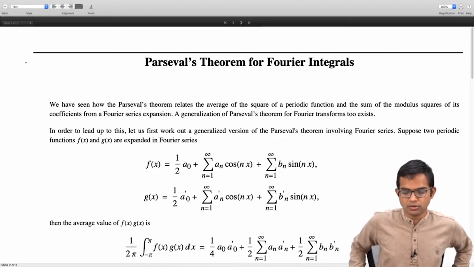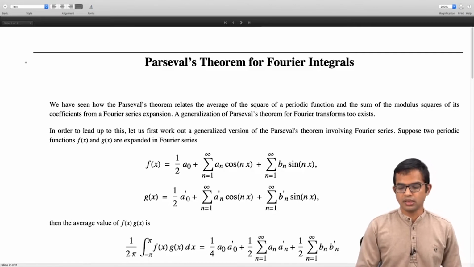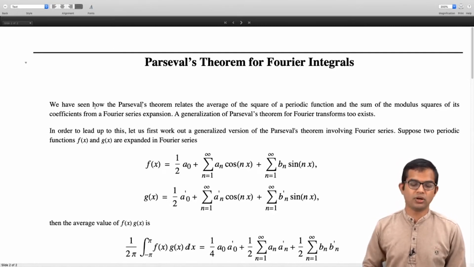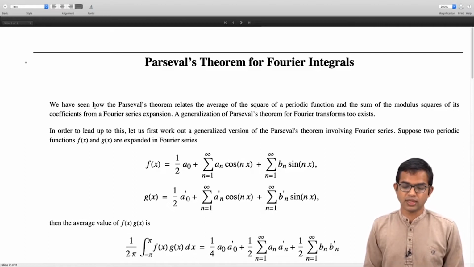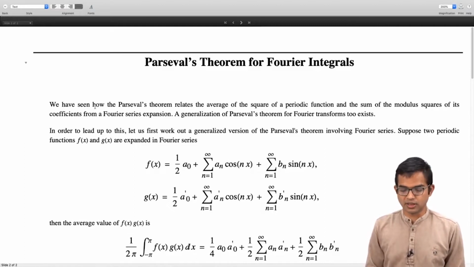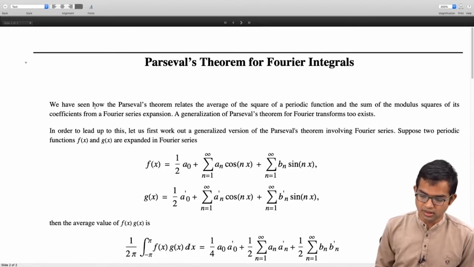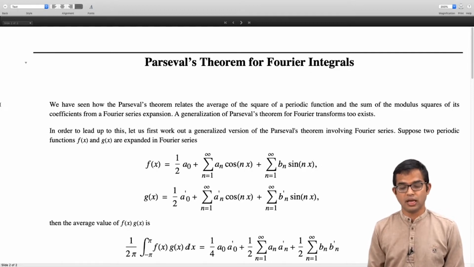So we saw how the product of a function with itself, if you averaged over this quantity, was given in terms of the coefficients. So in fact, what you could do is consider two periodic functions, f of x and g of x, both periodic with the same period, let's say 2 pi in this case. f of x can be expanded in a Fourier series, and g of x is expanded in another Fourier series. So you have all these coefficients an and bn for the first function, and an prime and bn prime for the second function. So then, instead of considering the average of f of x squared or the average of g of x squared, you can also consider the average of f of x times g of x.